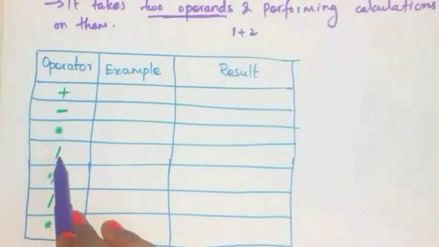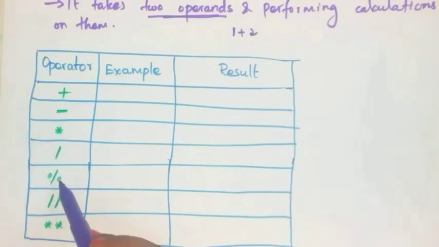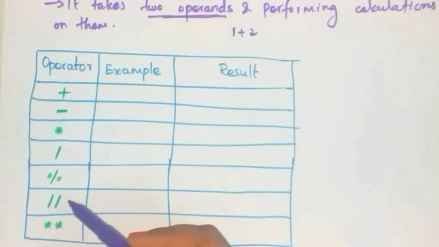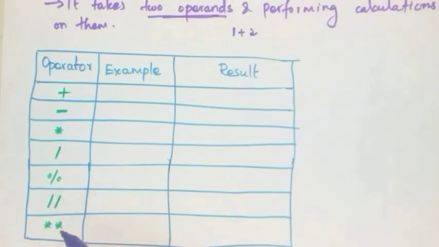Division operator is used for performing division. This modulus operator is used to return the remainder value of the division, and this floor division operator is used to return the quotient value without the decimal values in the division operation, and this exponent operator multiplies the given number based on the power value.